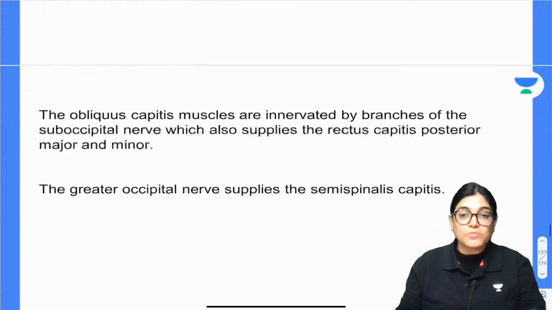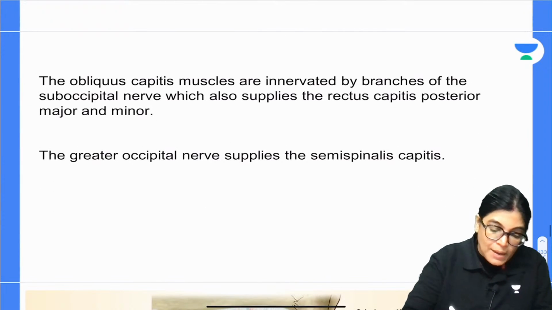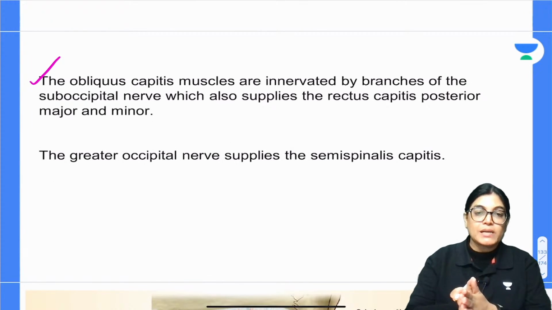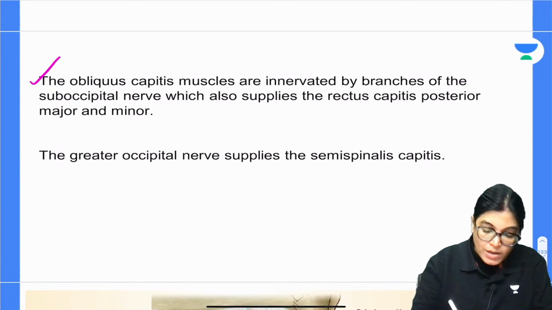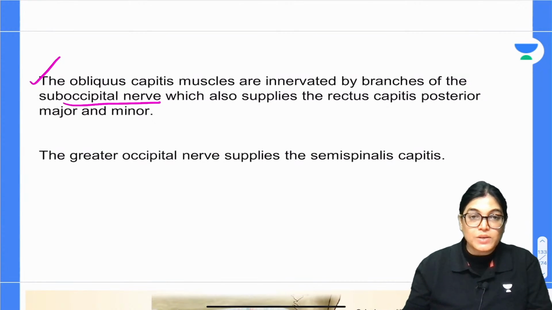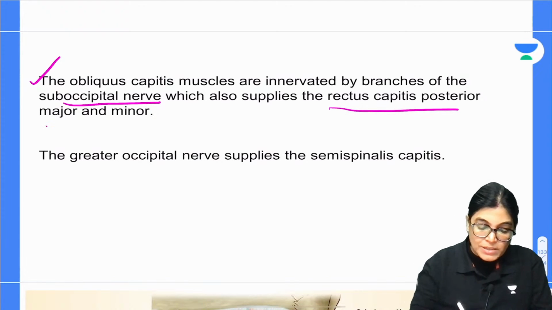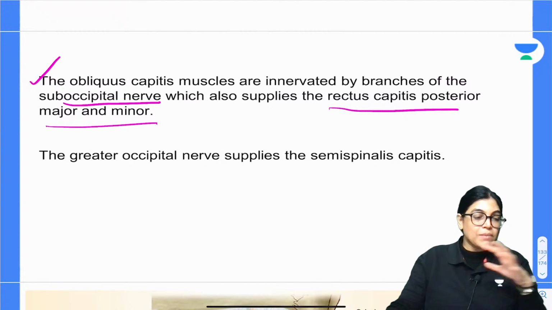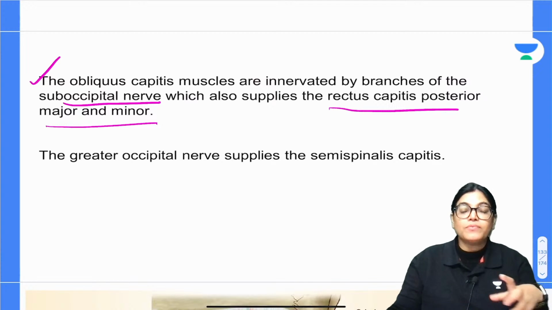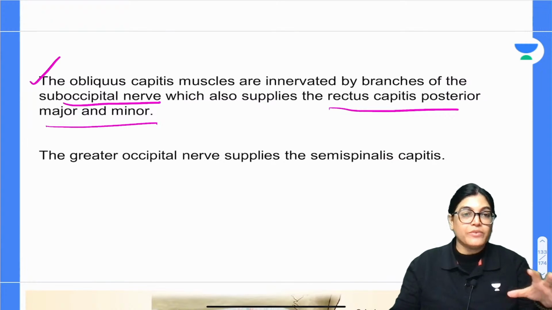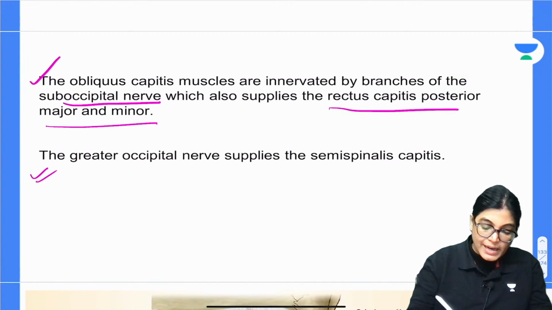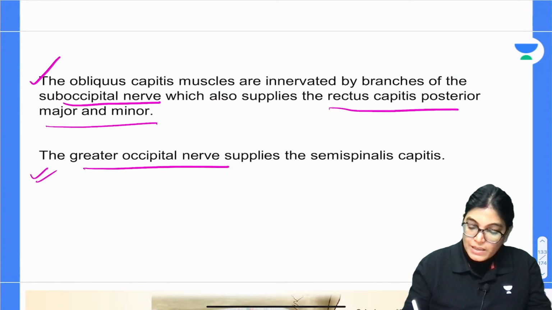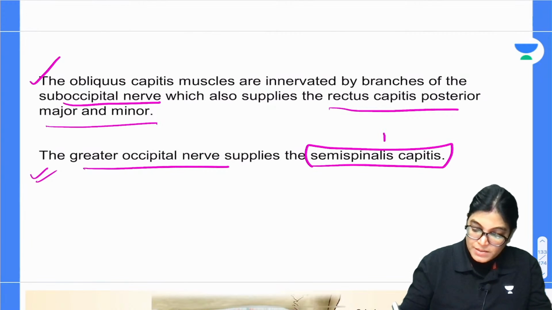Now my dear aspirants, let's move on to the other options. The obliquus capitis muscles are innervated by branches of the suboccipital nerve, with the C1 root value, which also supplies rectus capitis posterior major and minor. The muscles lying in the vicinity of the suboccipital region get innervation from the suboccipital nerve. The greater occipital nerve supplies semispinalis capitis.